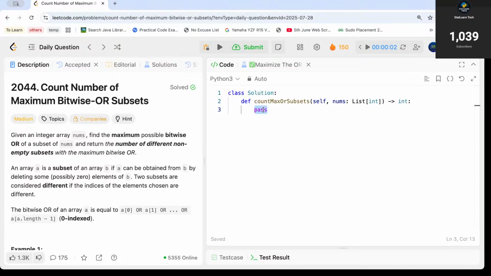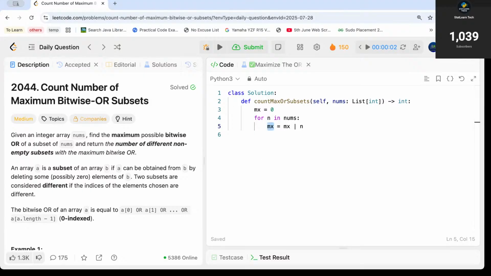For this, I can say, let's say mx is equal to 0, right? Now, for each number in nums, I can say mx will be equal to mx bitwise OR with the current number n. Now this mx is going to store the maximum bitwise OR which is possible for my given array nums, right? So that's the first point.